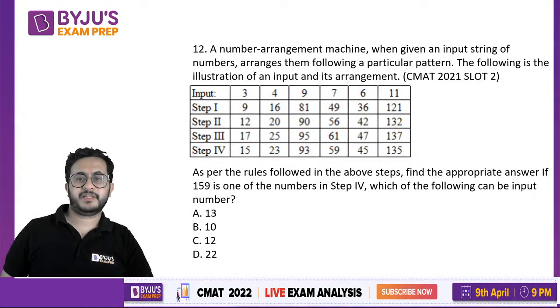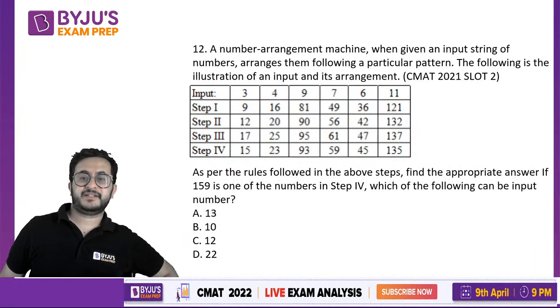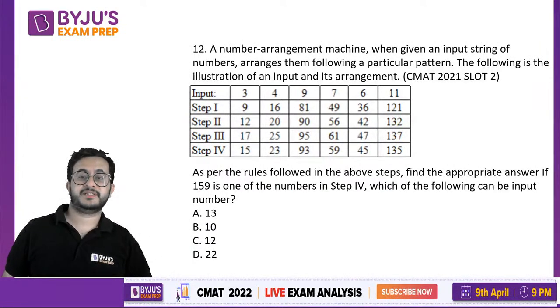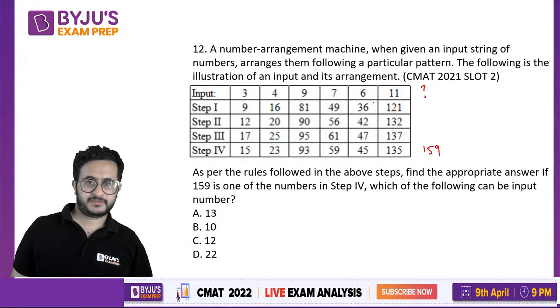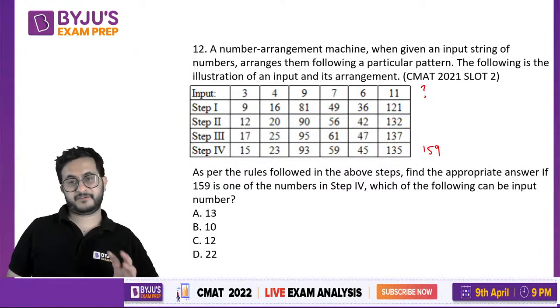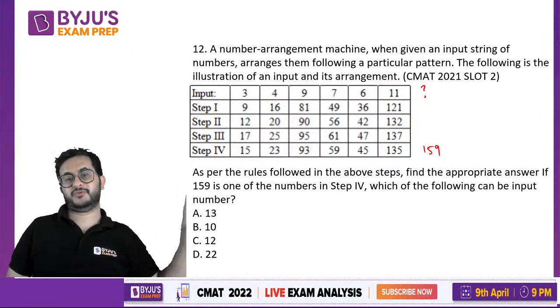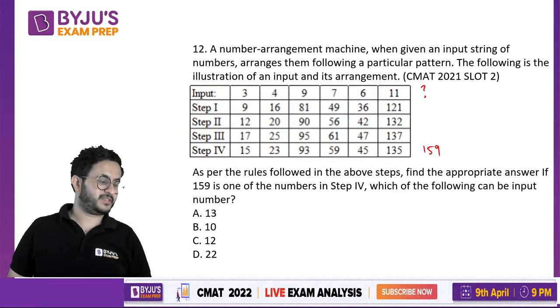So it says a number arrangement machine, when you give some input, it makes the following arrangements. If it is given that the appropriate answer, 159, is in the numbers in step 5, find the value of input. They have given you enough examples. Even if they gave 2 or 3 examples, you could have done that. They have given you 6 examples.